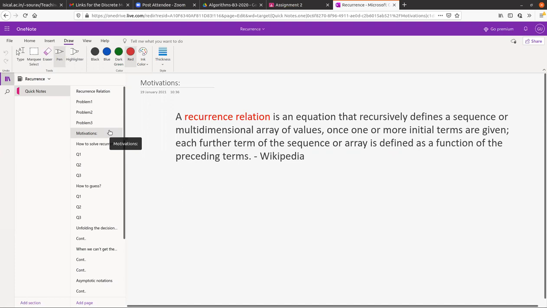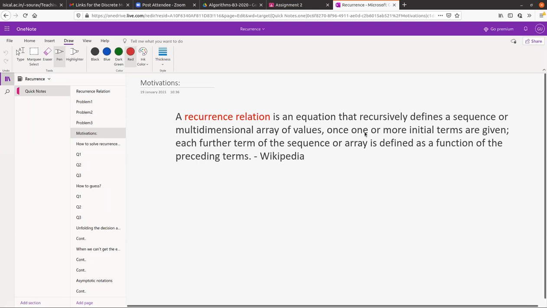We have seen this. So what is actually a recurrence? The definition is nothing but a sequence or a multidimensional array of values, where once one or more initial terms are given, each further term of the sequence or array is identified as a function of the preceding terms.